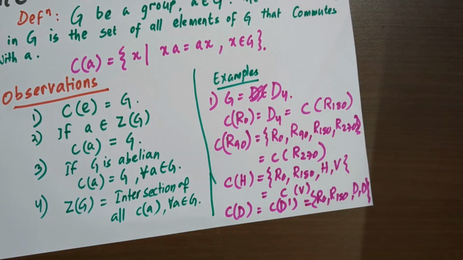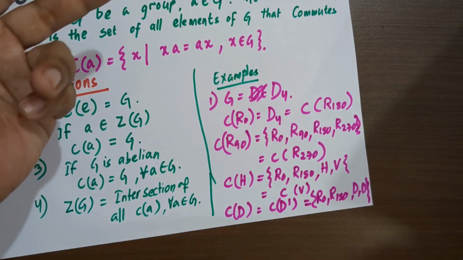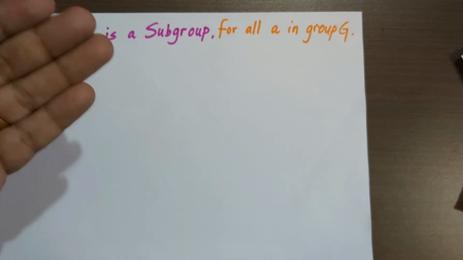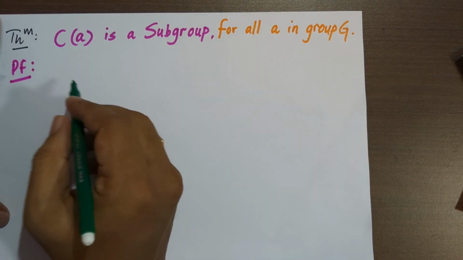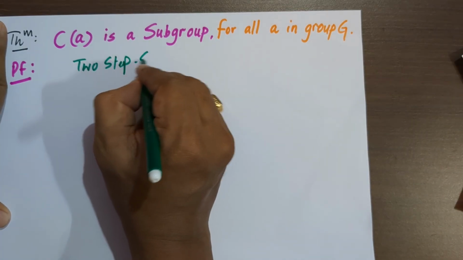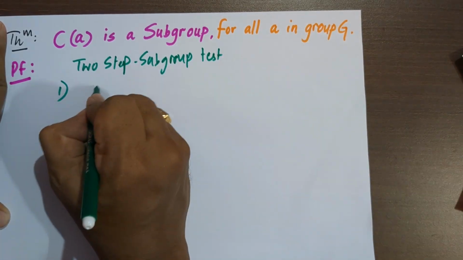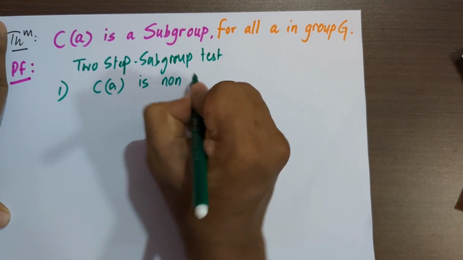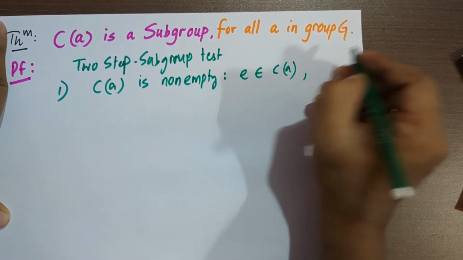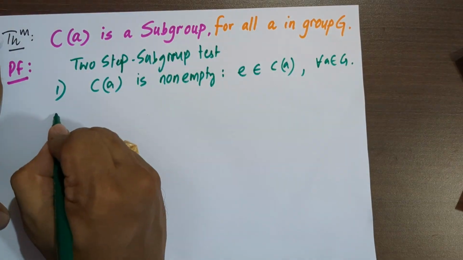And next, we will show that the centralizer of any element is also not only a subset, it is a special subset. It forms a subgroup of that group, and the proof also uses the same techniques as in the center. This uses the two-step subgroup test, where first one is C(A) is non-empty. And why? Because identity belongs to C(A) for any A in group G. In the centralizer of any element, we have identity.